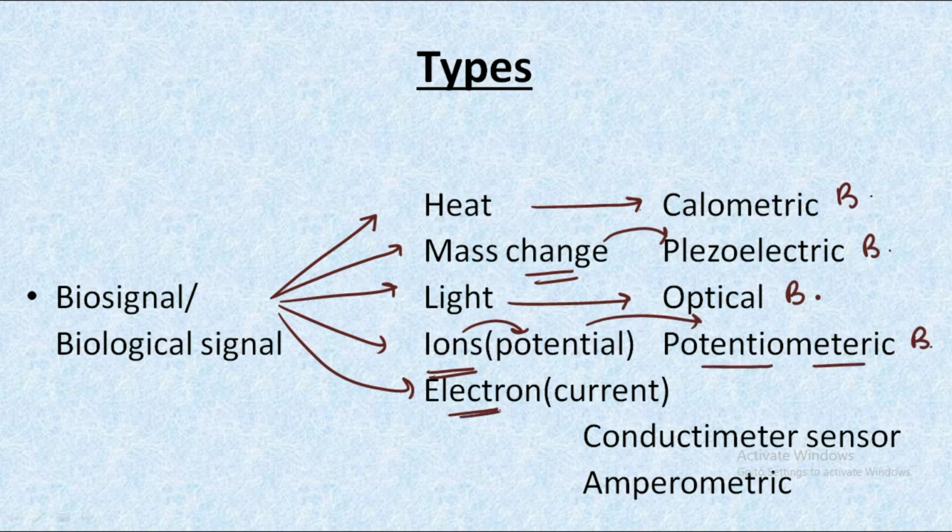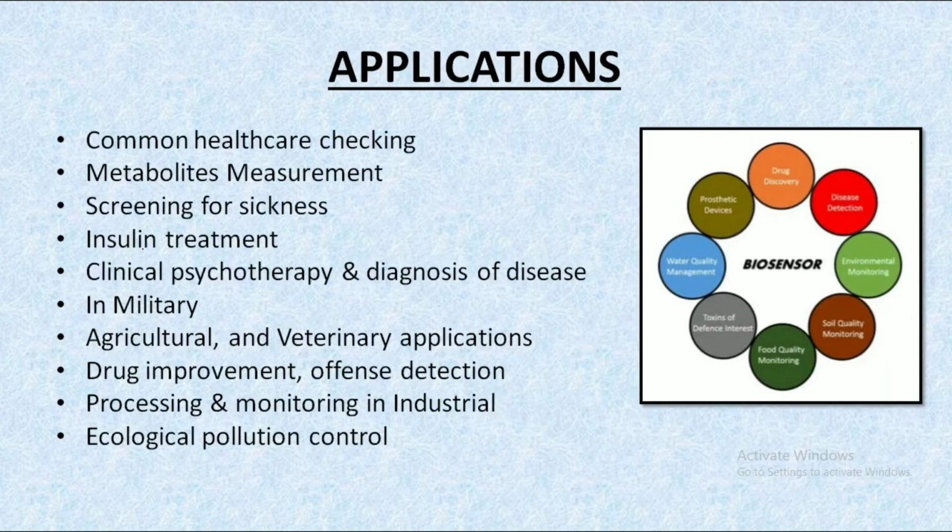And the last one is the electron, that is about the current, so we could either use a conductimetric sensor or an amperometric sensor or amperometric biosensors. These are the types of biosensors depending upon the biosignals that are produced as a final result. So let's talk about the applications of biosensors.